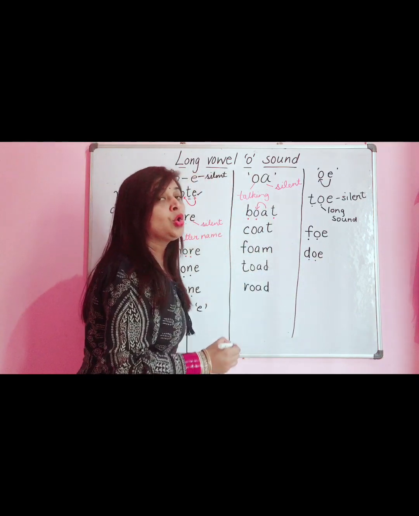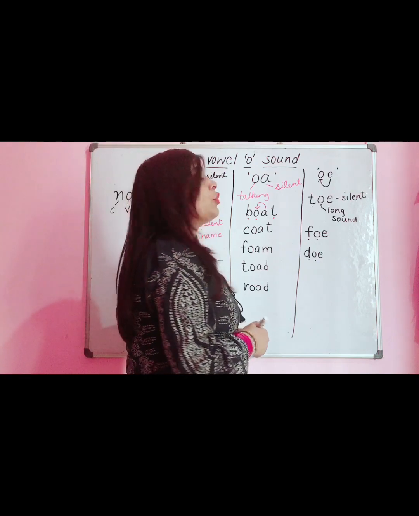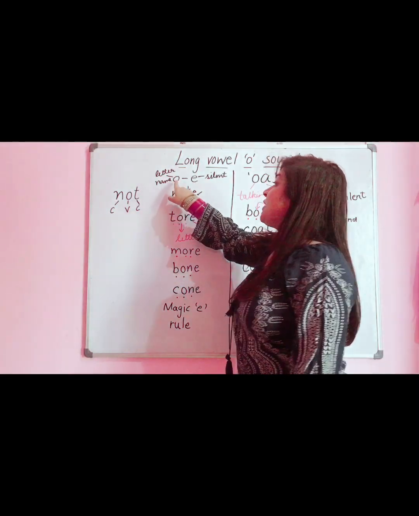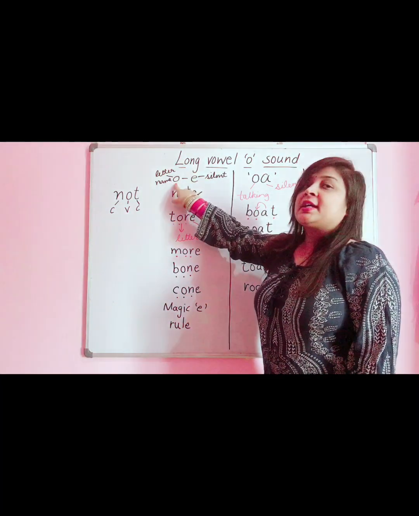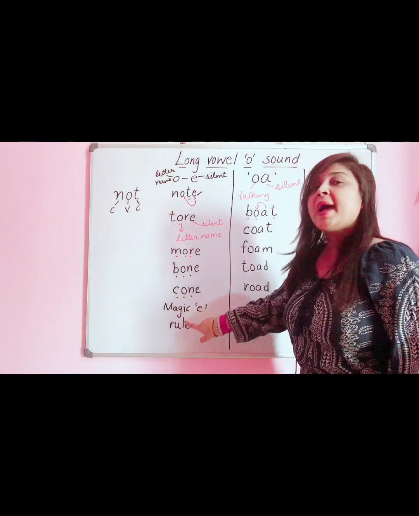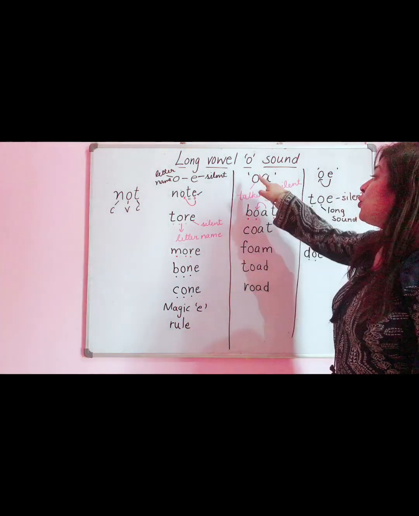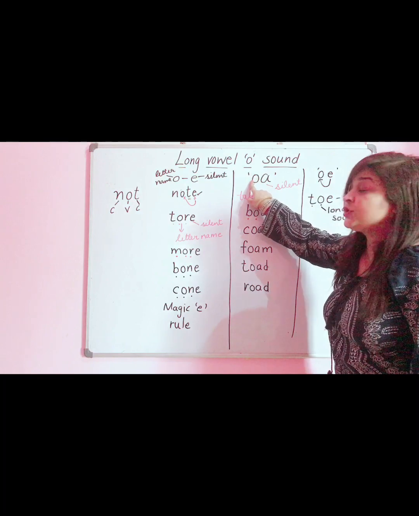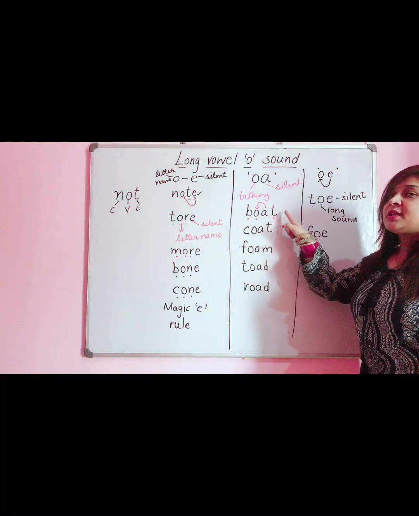Overall, the long vowel O sound has three rules. The first rule is when between O and E there is a consonant, O will take out the long sound, and this rule is called the magic E rule. The second rule is when vowels O and A are together, A will give the entire energy to O and make it a long sound, like B, O, T, boat.